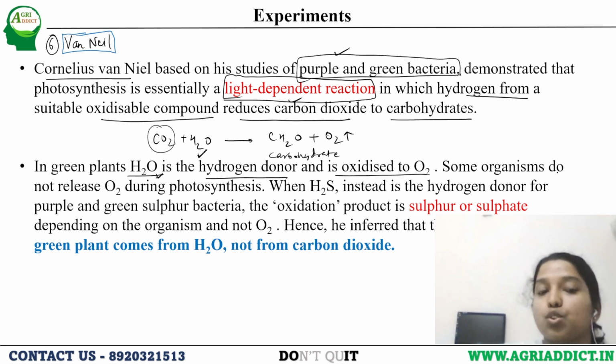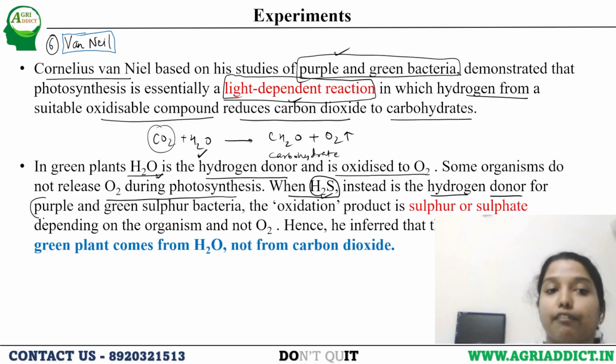Some organisms do not release O2 during photosynthesis. Why? Because H2S is the hydrogen donor for purple and green sulfur bacteria. These bacteria do not use H2O as a hydrogen source.